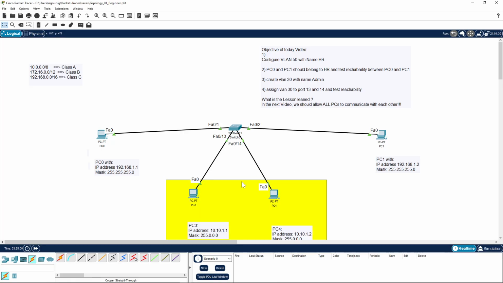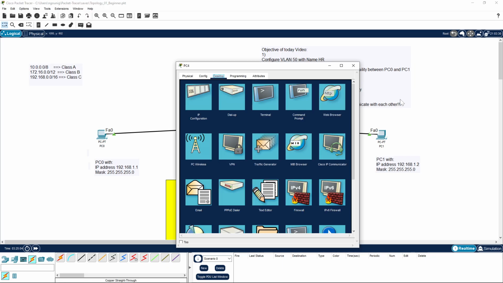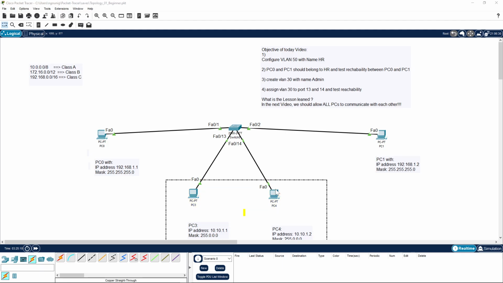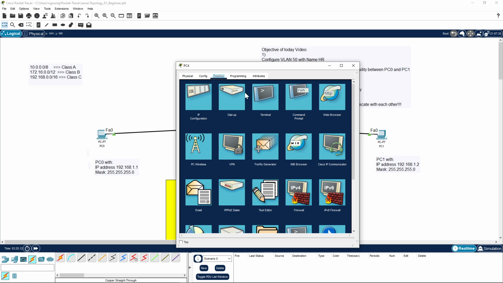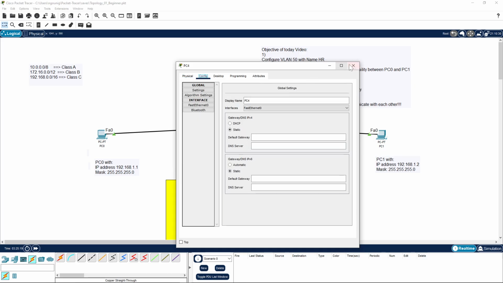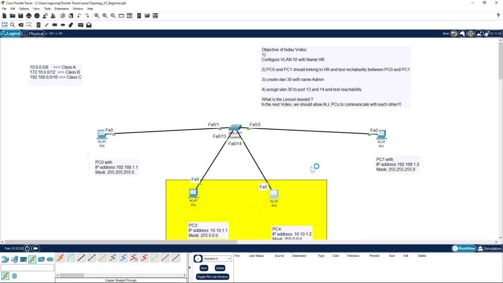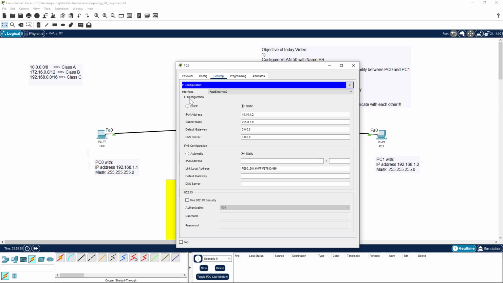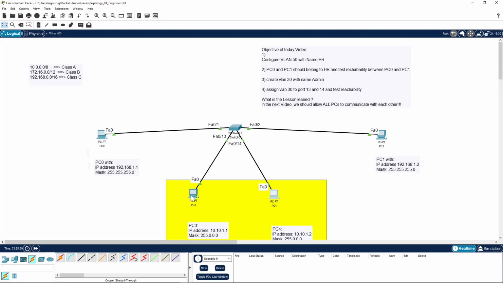The question is, can PC3 ping PC4 or not? This is the question. What did I configure here? Let us check, because I had the dot 4 in my text previously, but what did I configure here? .2. Okay, let's check if reachability can be met.